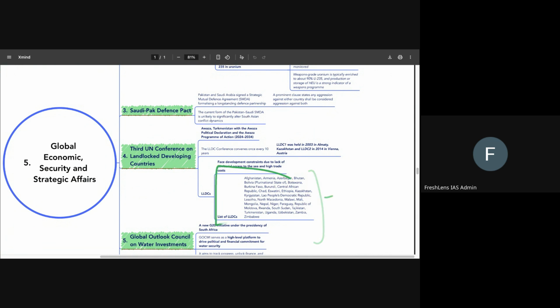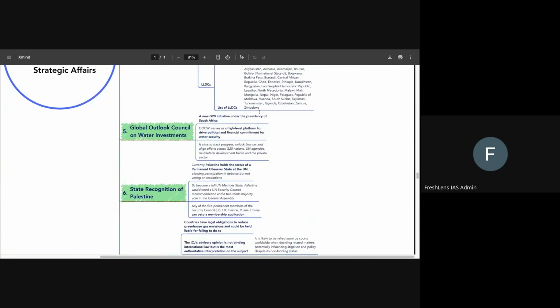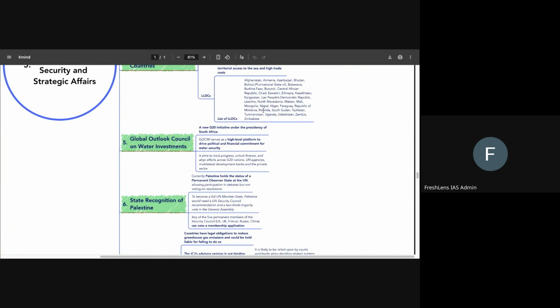Okay, so that we have to have a rough idea about, and we have to also try to have a clear idea of the countries which are landlocked and developing. You will be able to understand and memorize this better if you spend some time with the map and mapping all of these countries on the map.